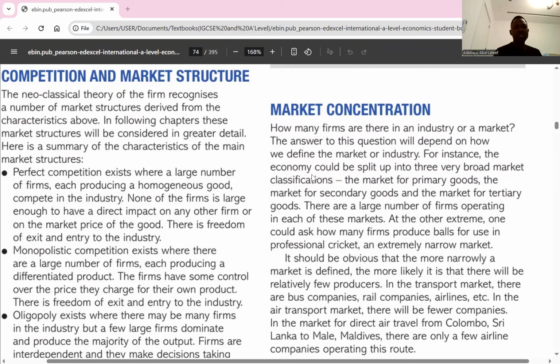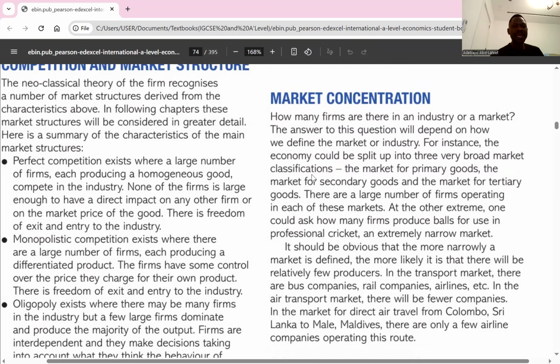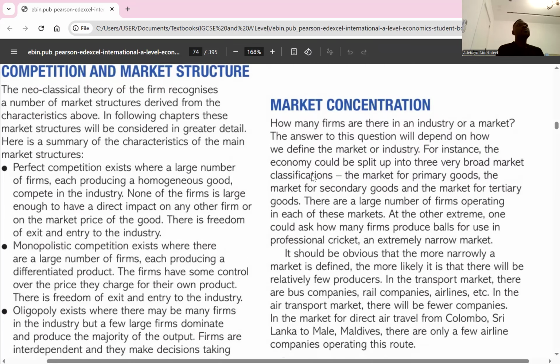So we are rounding up market structure and concentration ratio. Today we're going into competition and market structure. When we talk about competition and the market structure, the market structure is just about the characteristics, the features in the market that make different firms behave in the way they behave.